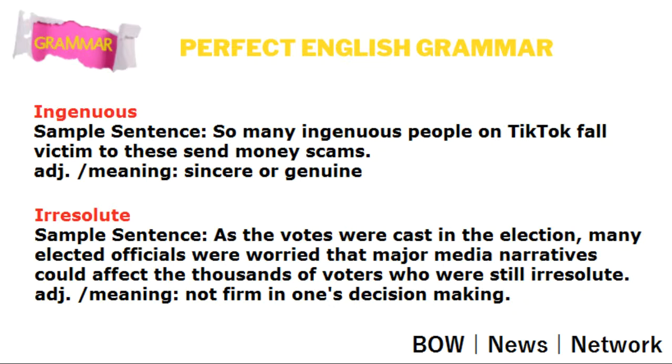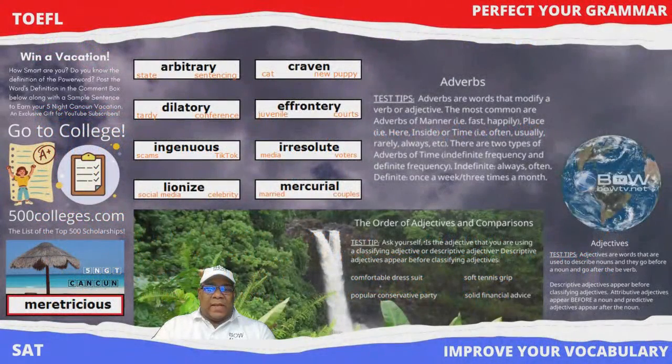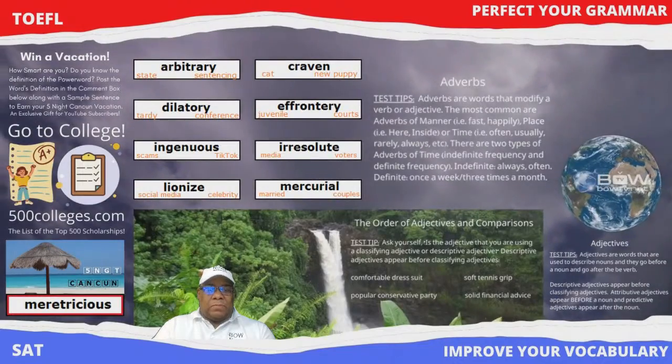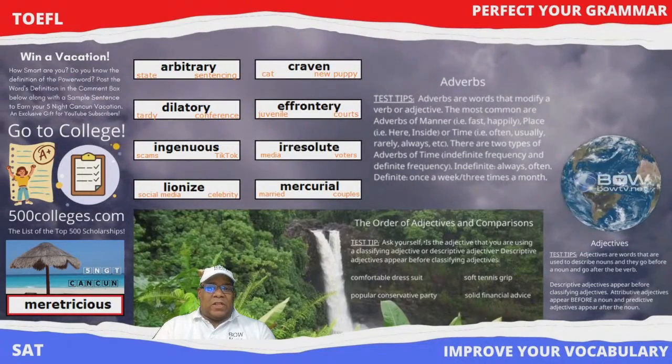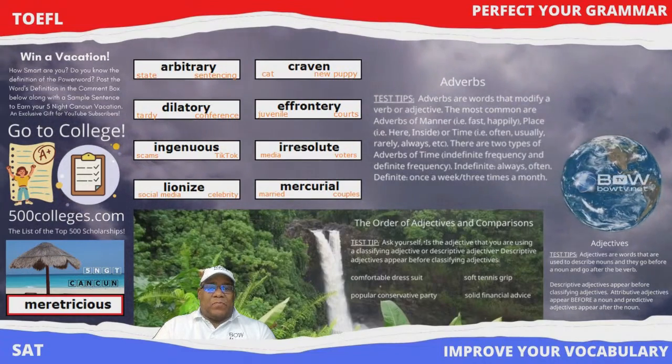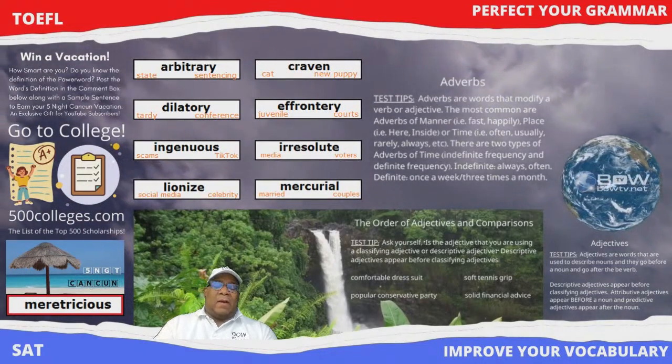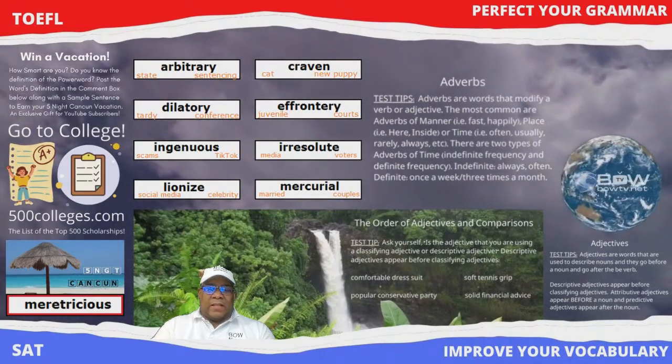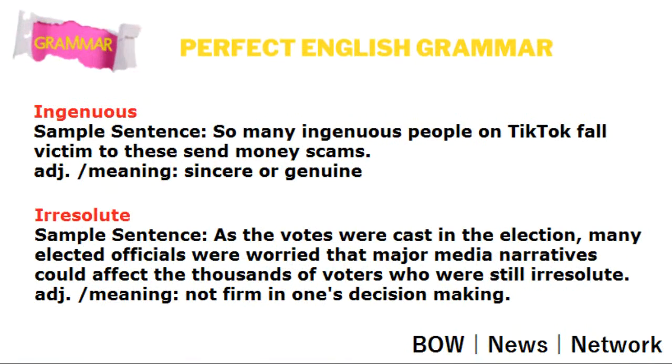So we are actually associating it to the word ingenuous. We see there the two words associated with ingenuous, scam, TikTok, scams on TikTok, and that will trigger you as far as remembering how the word was actually used in a sample sentence.